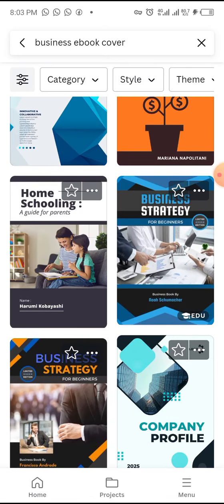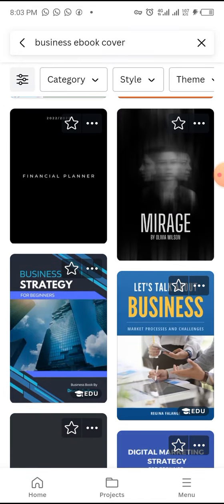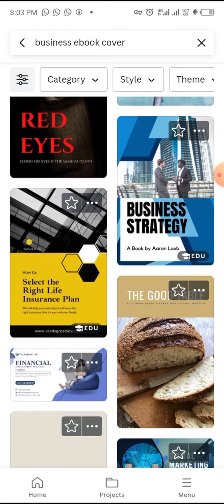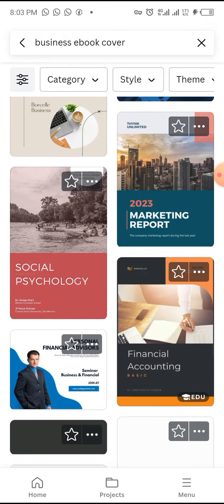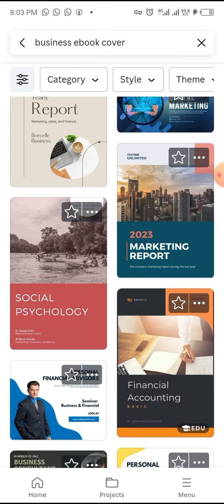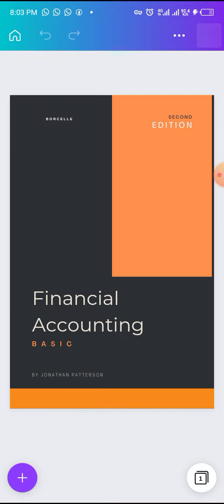You can see beautiful templates given to you to make your own book. You can just click on any one of them to get your book ready. Let's say I want to use this one to work on the book that I've started working on. Of course, you can even get a pen name for yourself as the author of this book. Let's say I want to use this one. Click on that one, let it pop up. Good, you can see it and it's here.